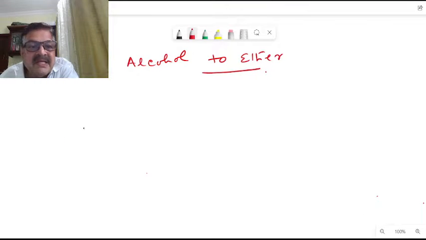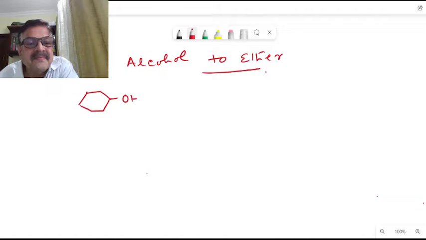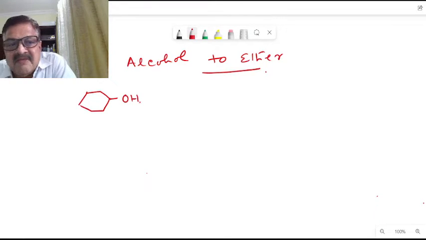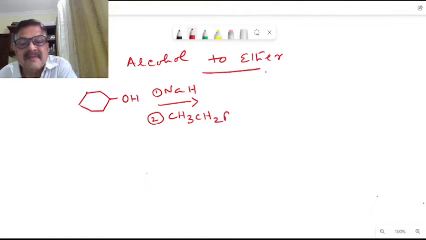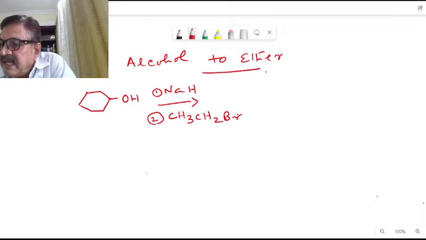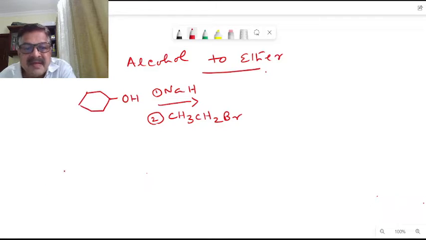So alcohol to ether. Let us see an alcohol. This is cyclohexanol. We can react it with, for example, NaH first, that is sodium hydride here, followed by a CH3 alkyl halide. This kind of a reaction. The first one is NaH. Then it is followed by the reaction with ethyl bromide. So what will be the type of reaction here? Let us see.